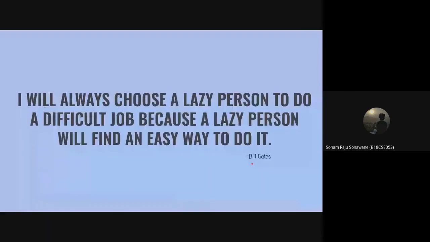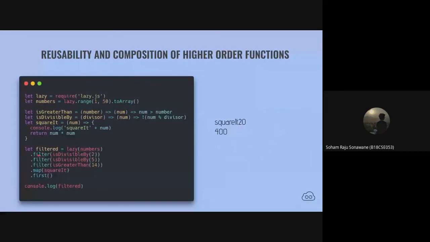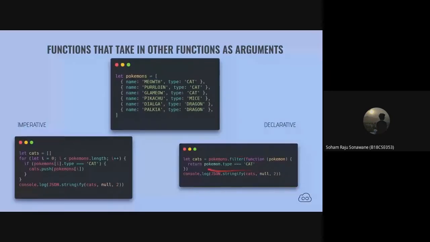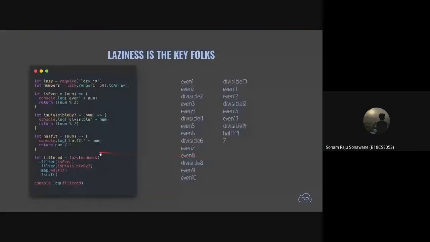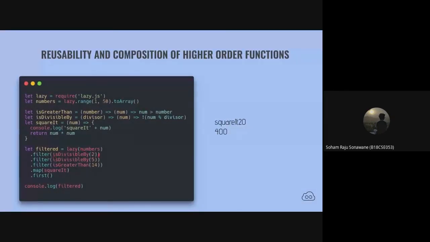Similarly, in this example, what this filter method does is it iterates on all of these, and this method has returned another method right here, which is just checking if the number is divisible by 2 in this case. If you see this code right here, this is the method that checks if the Pokemon type is cat, and here, this method checks if the number is divisible by 2. So yes, isDivisibleBy5 checks if the number in numbers is divisible by 5.